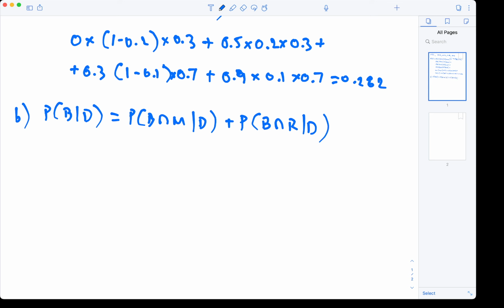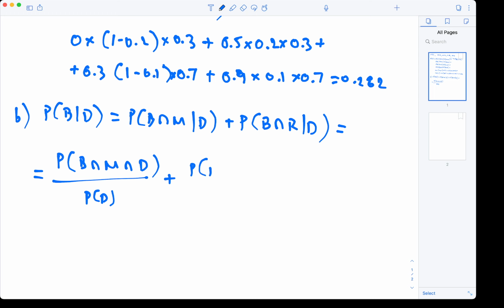Now we can express these from the definition of conditional probability. So now we're looking for the intersection of all three. So we've got bad weather, morning, and delay, divided by the probability of delay, which we have calculated, plus the probability of bad weather and the rest of the day and delay.